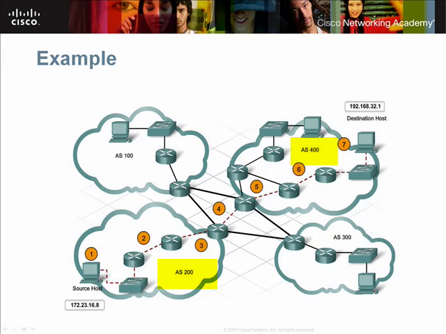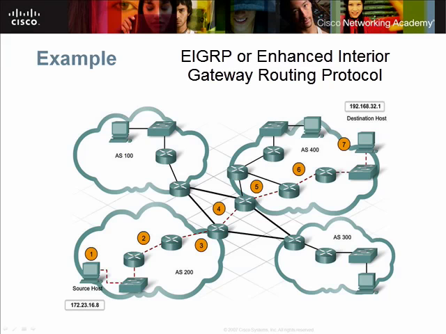Autonomous System 400. Because the destination is on a different network, the source sends the packet to its default gateway router. Step 2 represents the process of interior gateway routing protocols providing a path through the autonomous system toward the border gateway router. One protocol that could be used to route traffic within Autonomous System 200 is EIGRP, Cisco's proprietary interior gateway protocol. Recall that interior routing protocols such as EIGRP allow the routers in AS200 to communicate with each other concerning the best path toward the destination host.